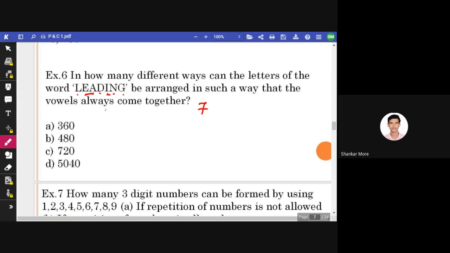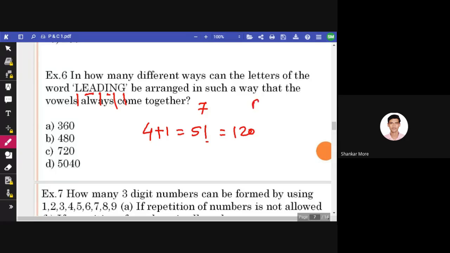So consider that these three vowels are always together, so consider them as one letter. Okay, so how many letters are remaining? L is one, D is one, N is one, and G is one. 4 letters are remaining, plus E, A, and I making one letter. So total 5 letters are there, right? So 5 factorial will be the arrangement of these letters, that is 120. All right. So 120 is not the answer.